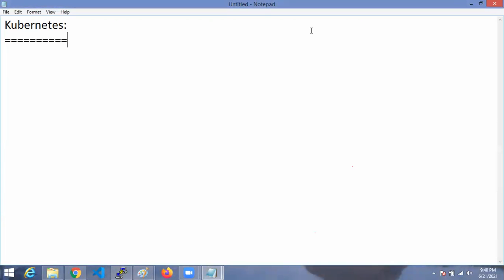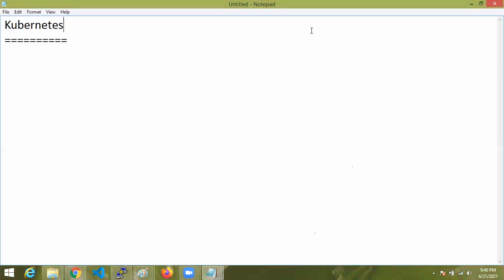Mostly Kubernetes and Docker we are going to use at the production and pre-prod environment of your project. This is the final step, in which the application is going to be run. In that final infrastructure step, the Kubernetes tool we are going to use.